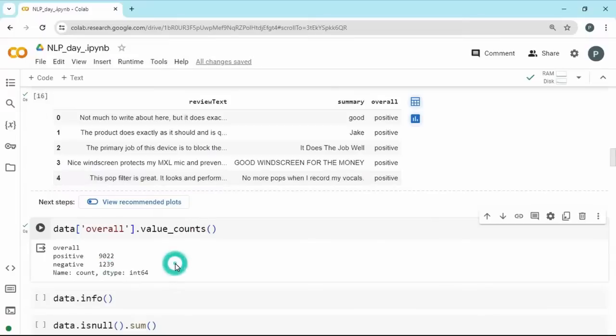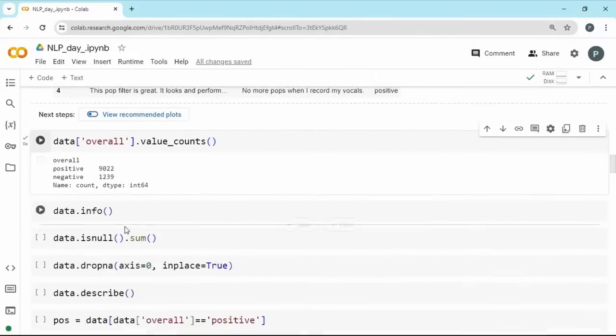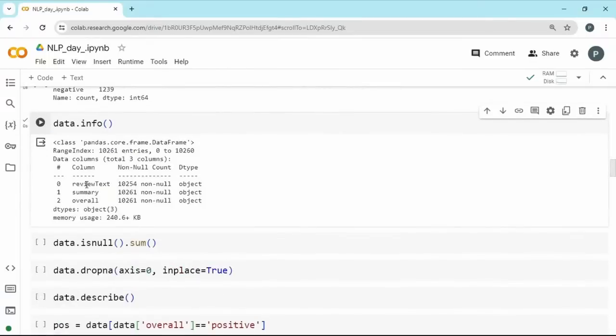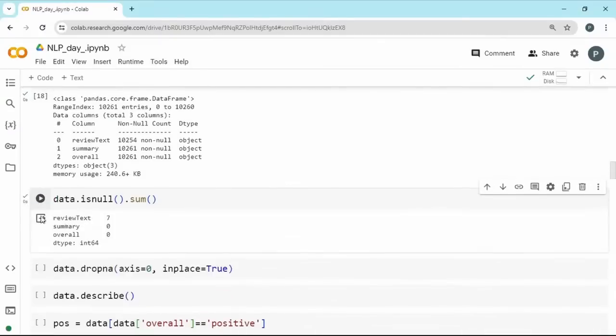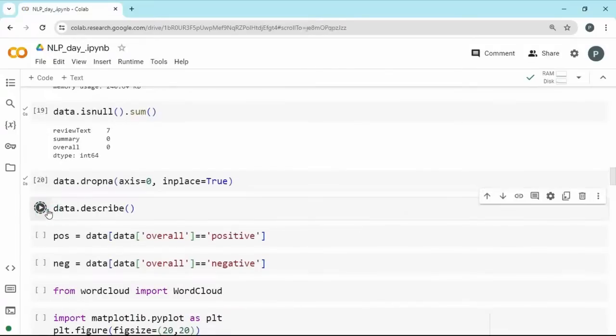So we have to leave it and see later on when we try to evaluate and improve it. Now we understand that there's some mistakes here, which is the imbalance. We'll deal with it later. So going into info, we have limited info, and it seems like there are some null values coming out here. In the review text, if you check the null values with dot sum, you have 7 places where you have null, and we can drop those and go with just the remaining data.